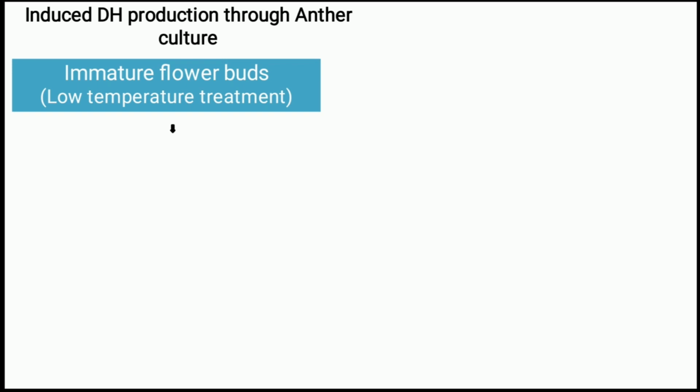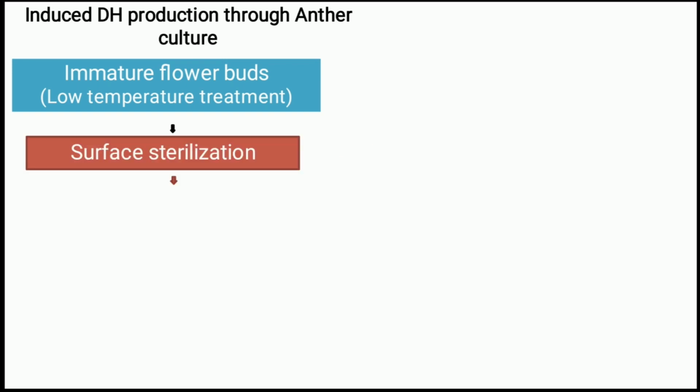According to the nature of the plants or previous researchers' investigations, we have to give certain treatments such as low temperature treatment. We keep them at 10 or 7 degrees Celsius for 1 week to 10 days. That will enhance the success rate of haploid plant production under in vitro conditions.